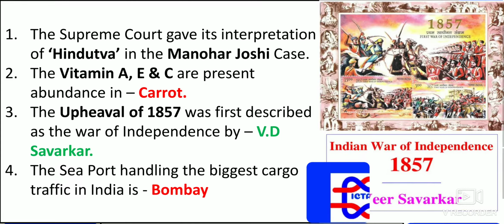The upheaval of 1857 was first described as a war of independence by V.D. Savarkar. We know there is an airport located in the Andamans, that is Port Blair. V.D. Savarkar airport is present in Port Blair. The upheaval of 1857 was first described as the war of independence by this V.D. Savarkar. The seaport handling the biggest cargo traffic in India is, we should remember, Bombay. The maximum cargo traffic you will find in it.